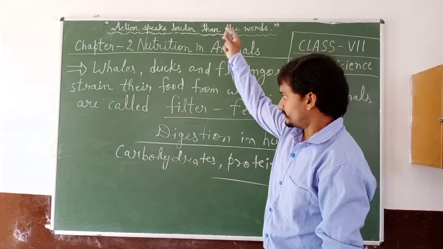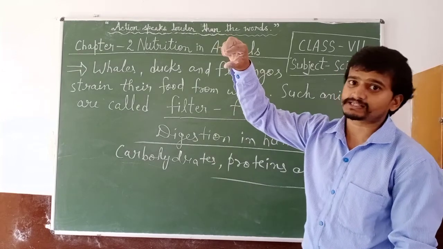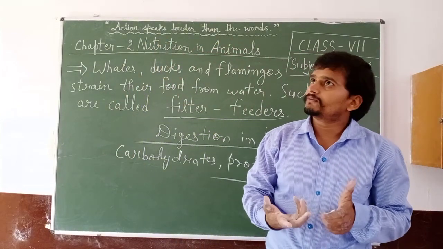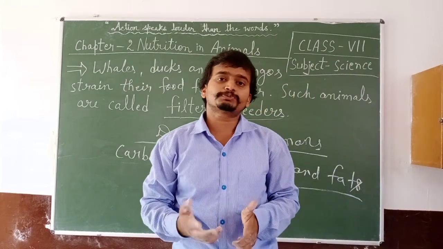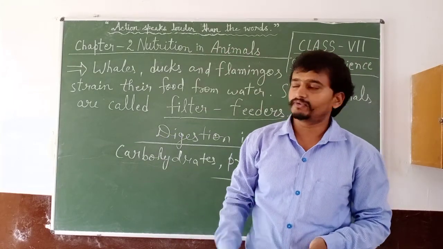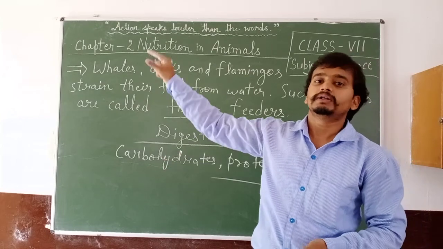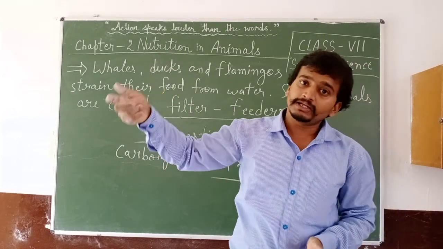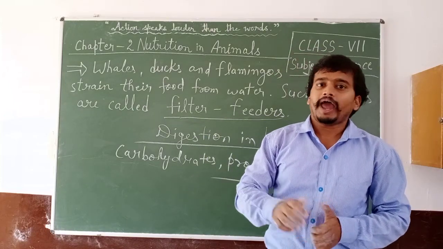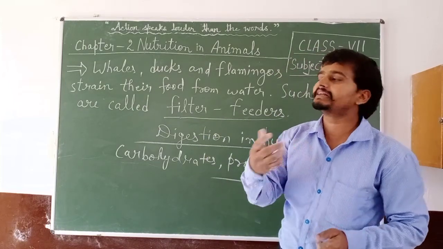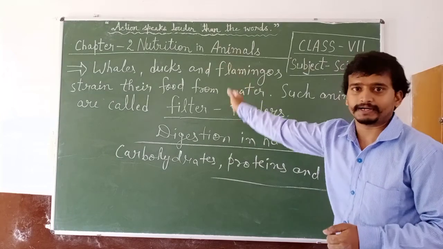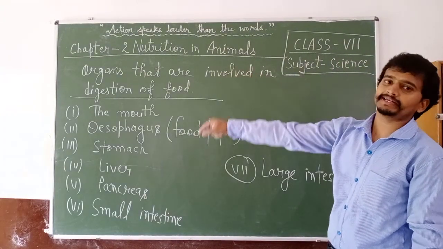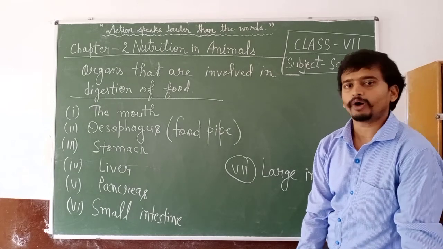Now we will write down the parts, how the digestion starts and what are the different works performed by different organs. First of all, we will write down the different parts of our body which are involved in the digestion process, and then one by one we will discuss about that part. Organs that are involved in the digestion of food.